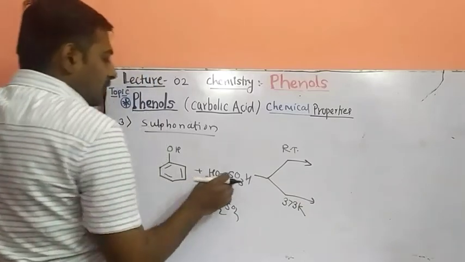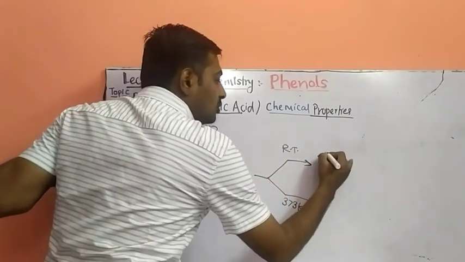So what happens? At room temperature, you will get the ortho-substituted product.